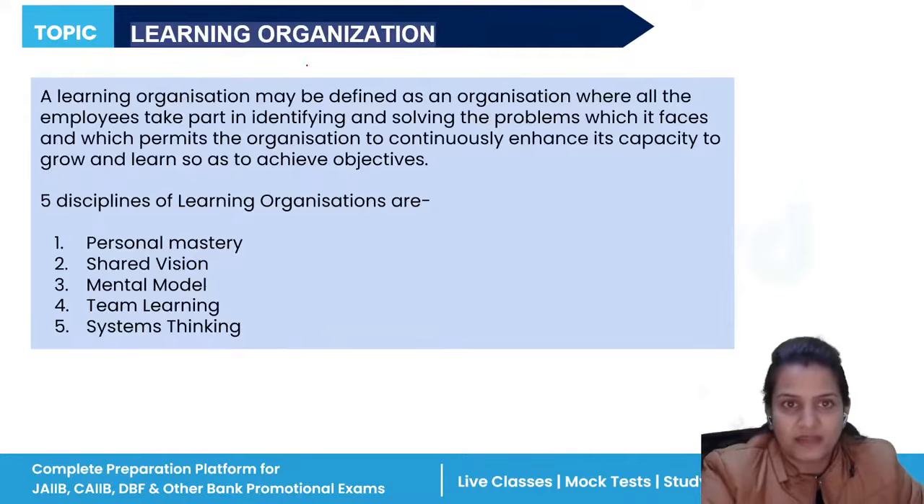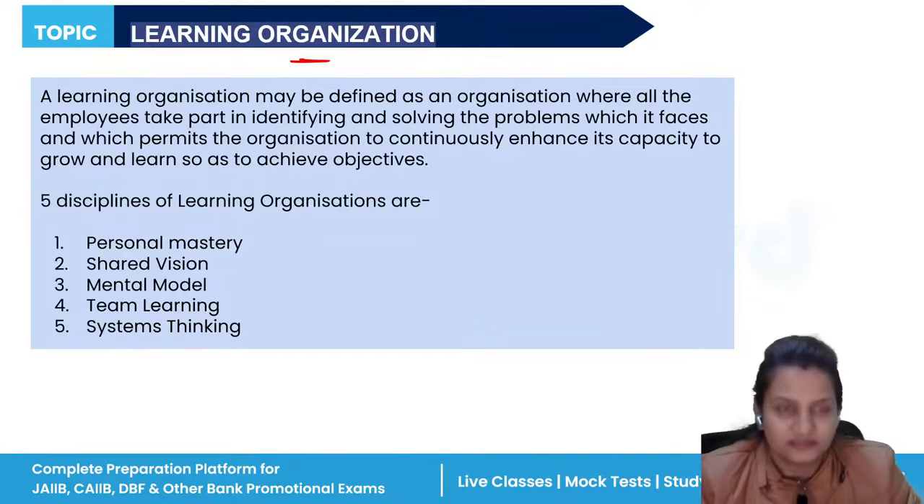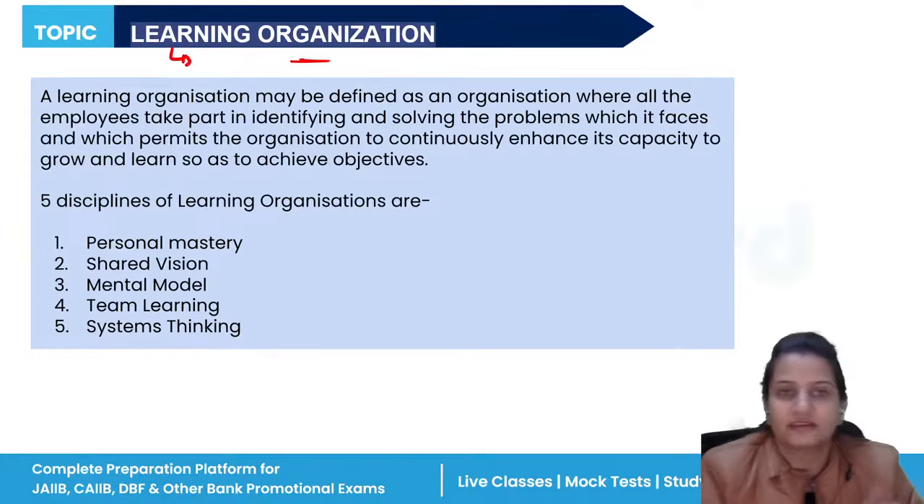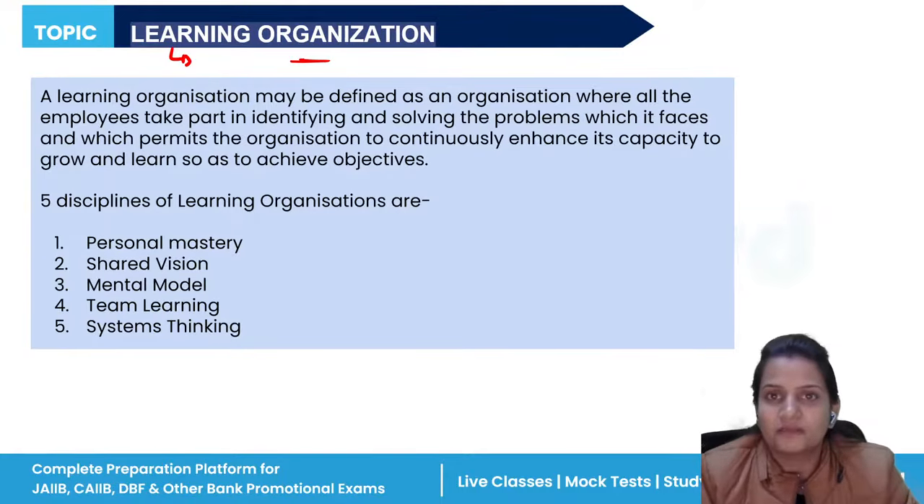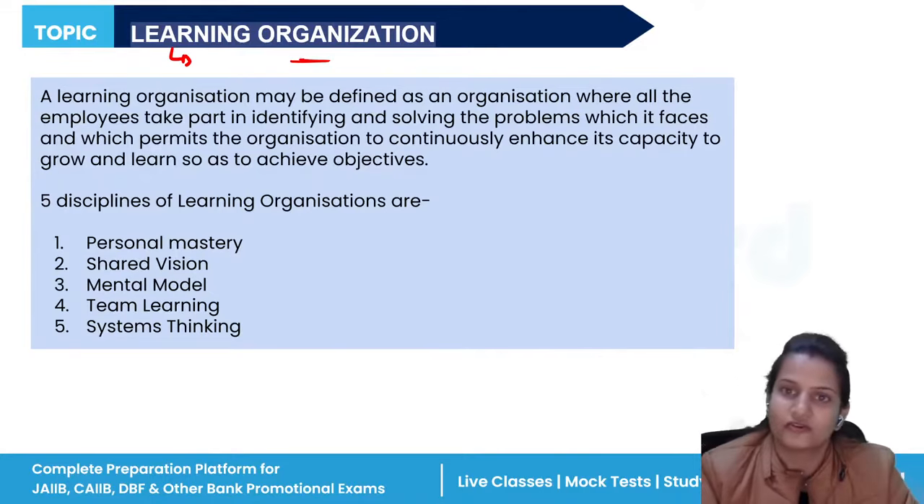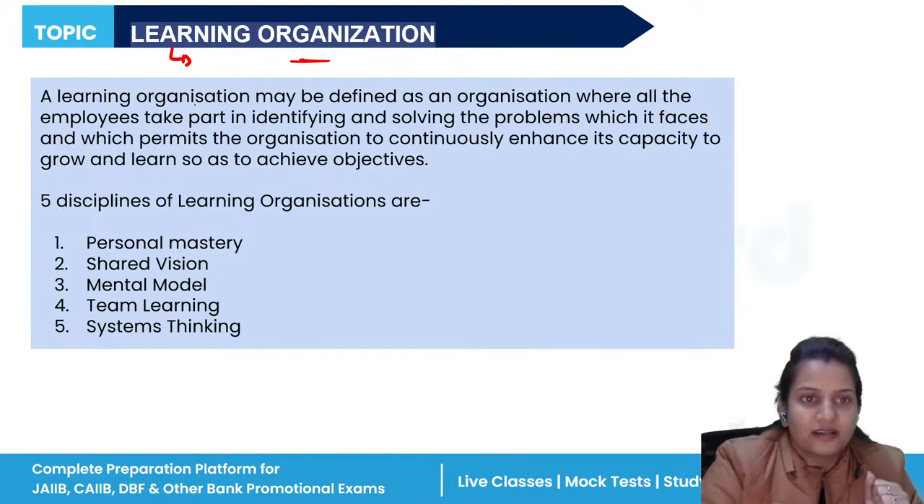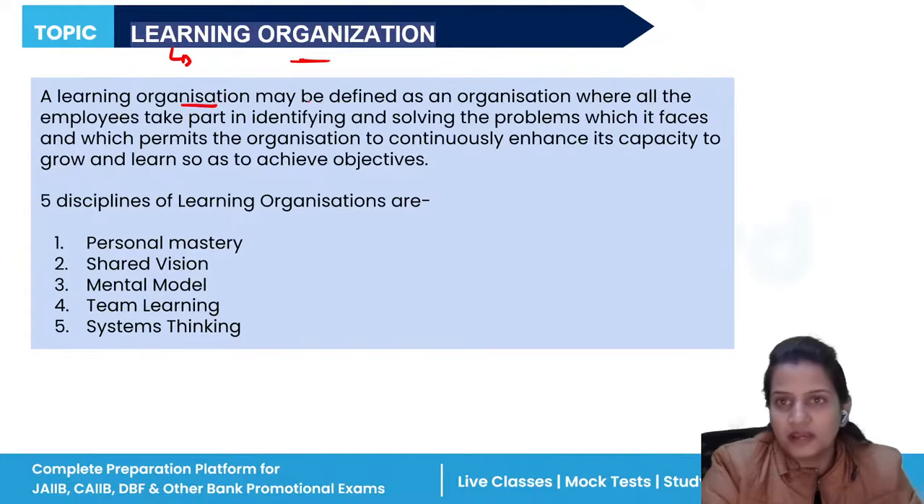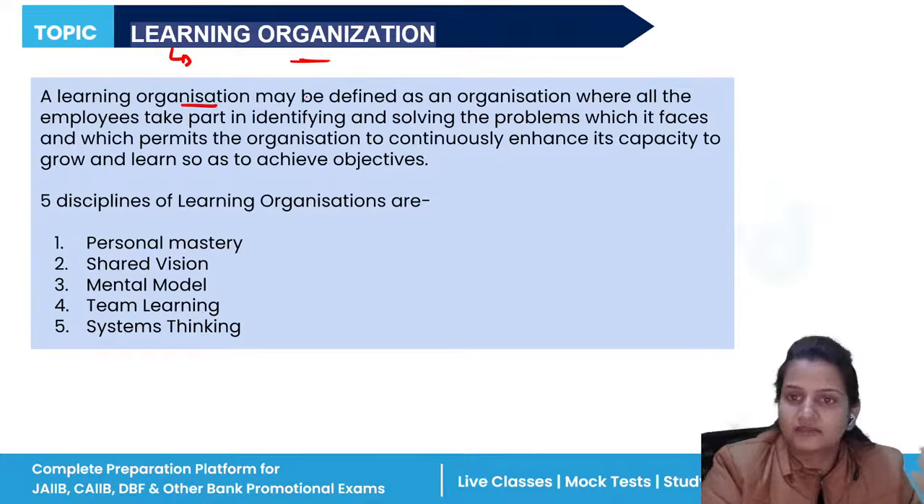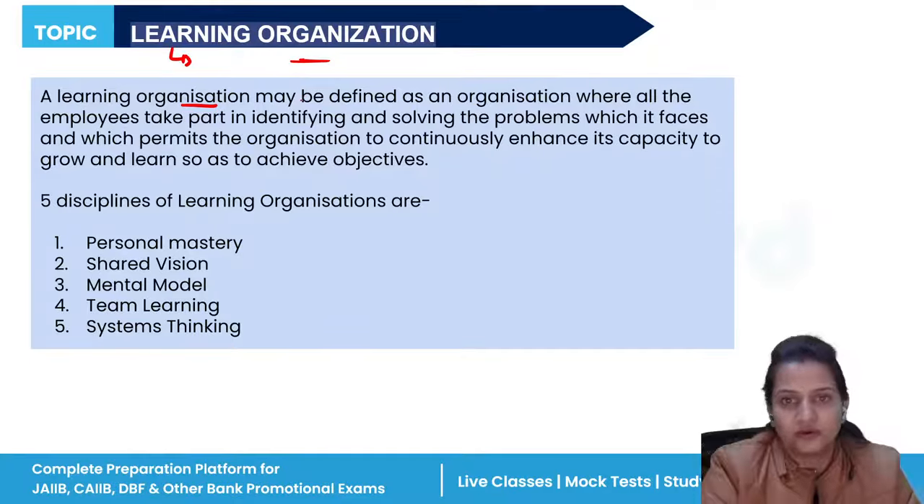Then learning organization. What is a learning organization? From the name itself, it is clear. Learning means something which you learn and share. If you learn more, you are going to share more. A learning organization is one where all the employees take part in solving problems. If any problem is there, everyone comes to solve it and shares knowledge. If you do so, you will enhance your knowledge and your capacity to grow, as well as build a good rapport between you and your manager.